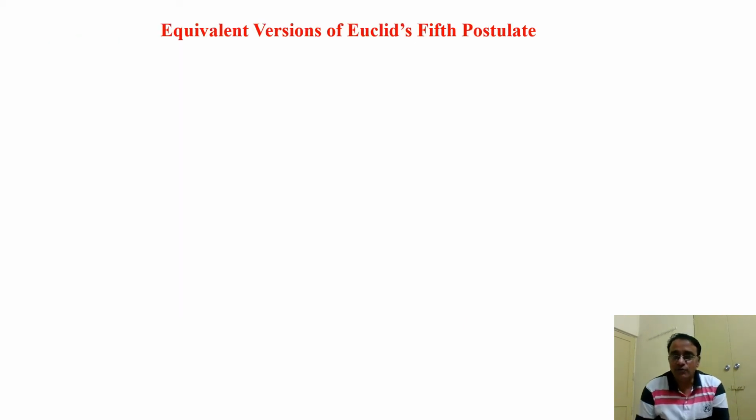So now we will move towards equivalent versions of Euclid's fifth postulate. This is the last postulate. Here we will study Playfair's axiom. The equivalent version of it is known by the name Playfair's axiom, right? And it is given by a Scottish mathematician, John Playfair. In 1729 he gave one axiom which is an equivalent version of Euclid's fifth postulate.